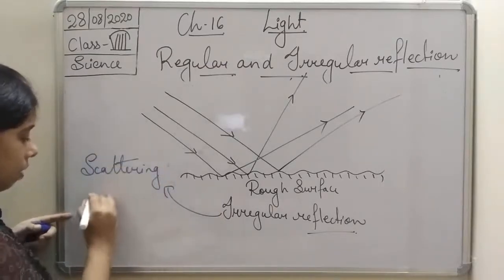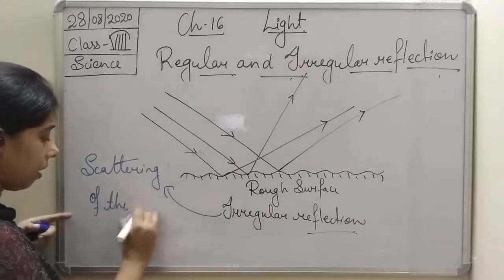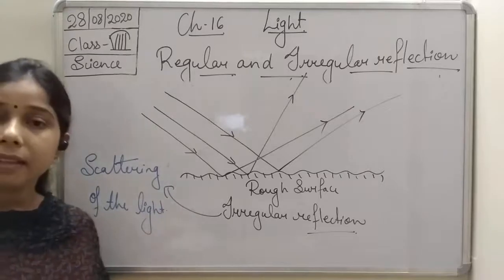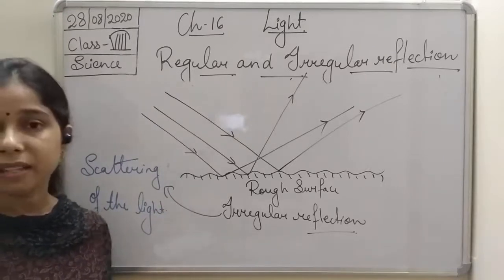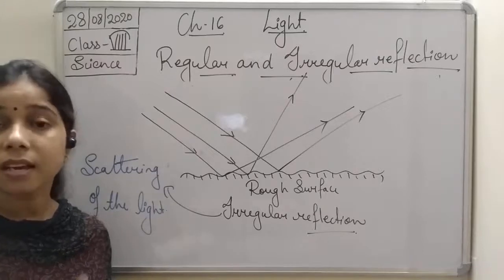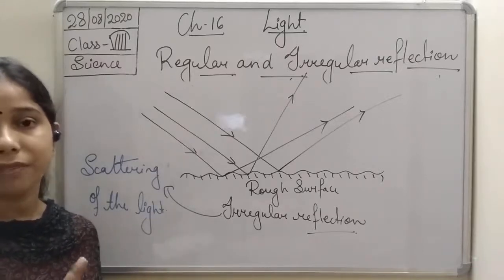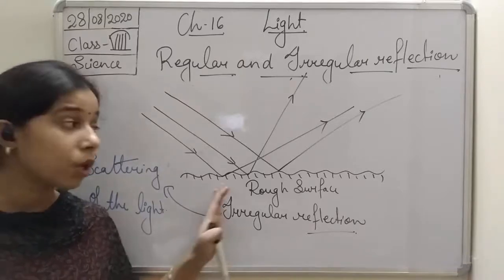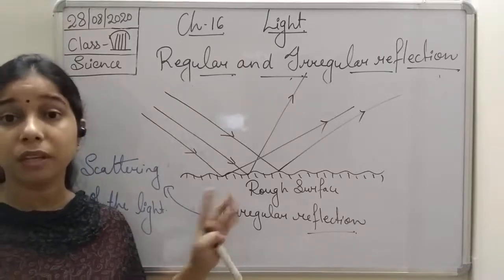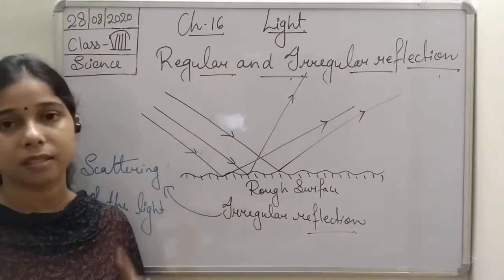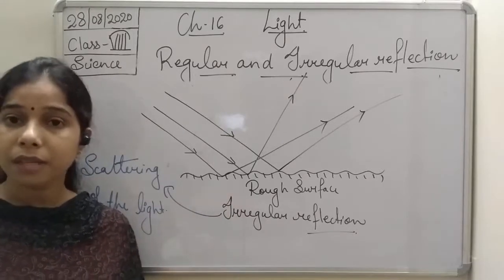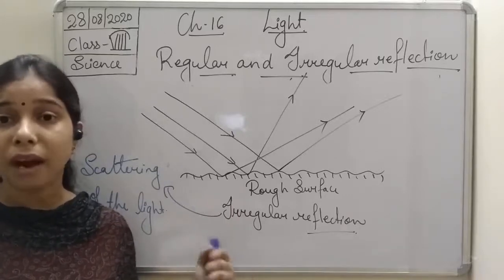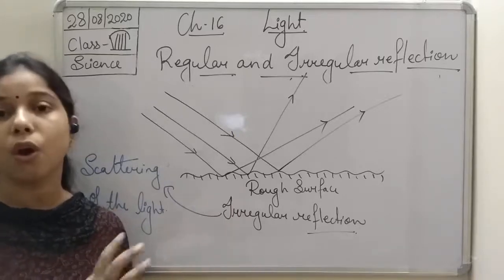Scattering of the light. What is the scattering of the light? When the light rays get reflected in all the different directions, such a phenomenon is known as the scattering of the light. So basically students, it is because of the irregular reflection only that we are able to see the things present around us. Because the light rays get scattered in different directions, we get a wide range of area to see the objects.